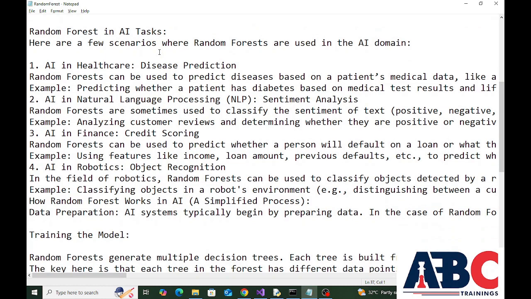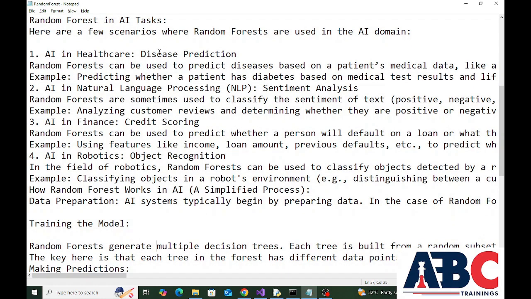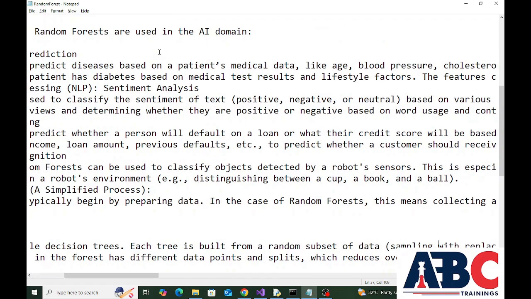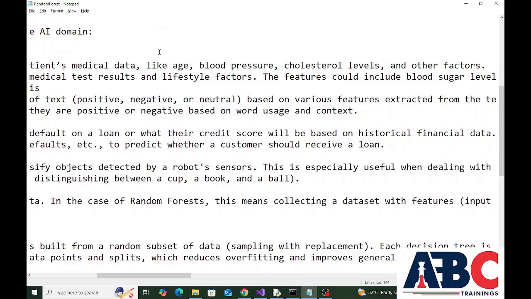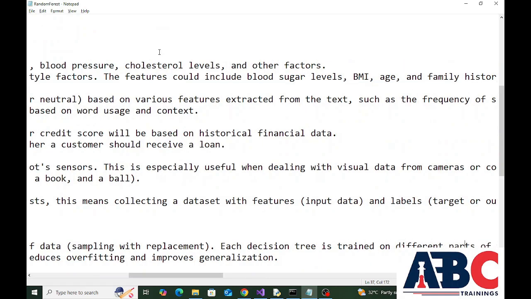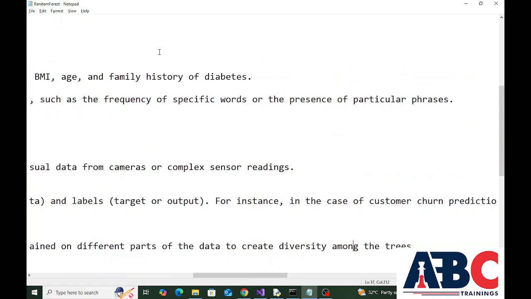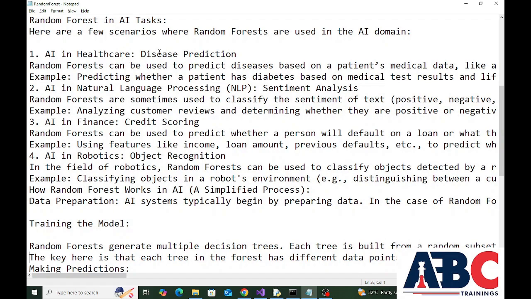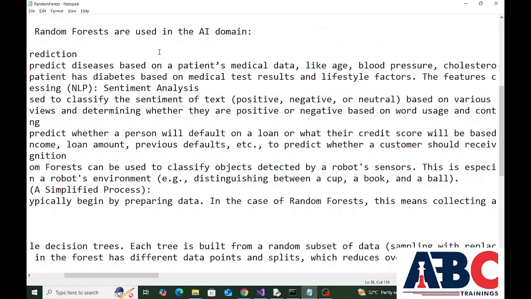Next point is training the model. Random forests generate multiple decision trees. Each tree is built from a random subset of data, sampling with replacement. Each decision tree is trained on different parts of the data to create diversity among the trees. The key here is that each tree in the forest has different data points and splits, which reduces overfitting and